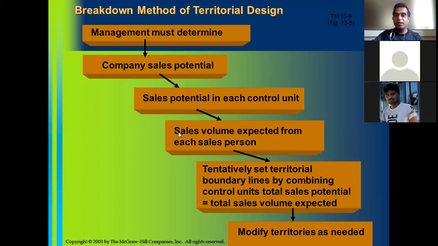Then once a company determines the sales potential in each control unit, let us say in each district, and the sales volume expected from each salesperson, tentatively set territorial boundary lines by combining control units, so that total sales potential equals total sales volume expected. Then modify the territories as needed.